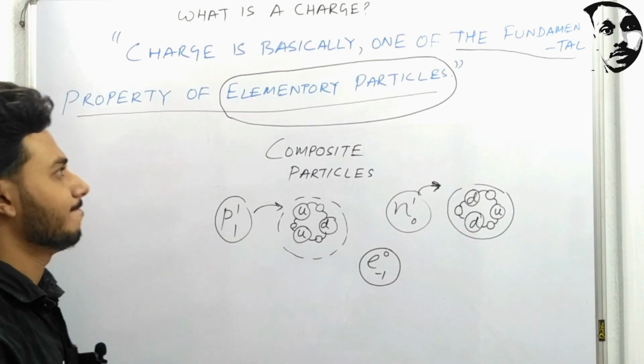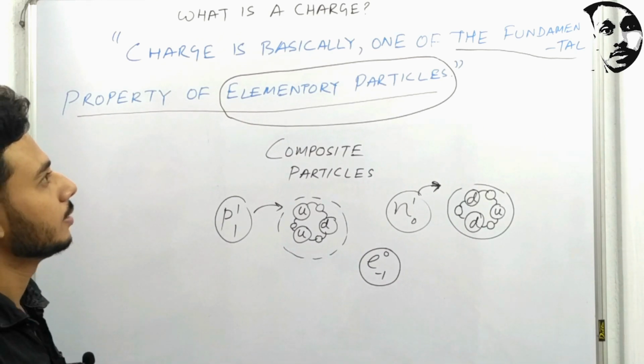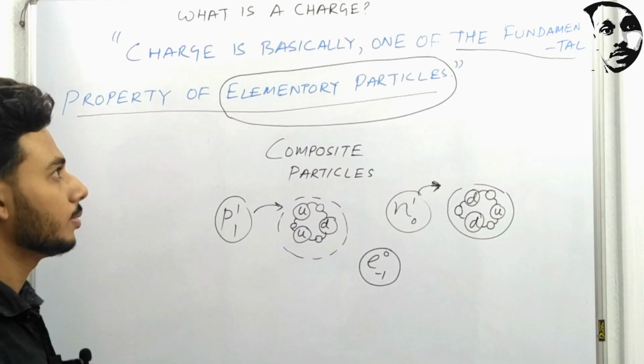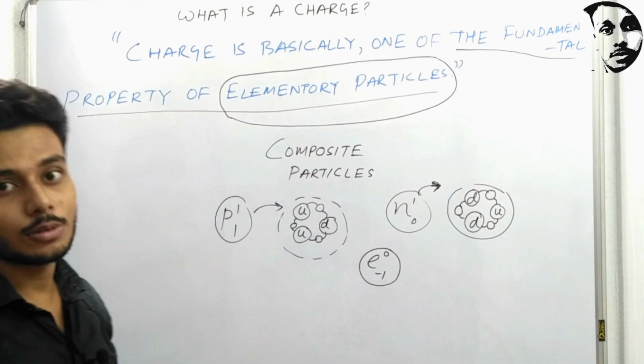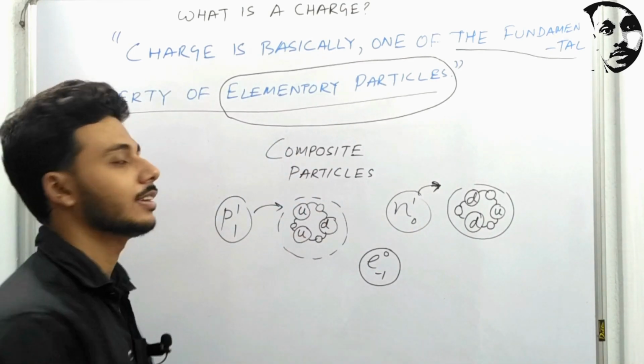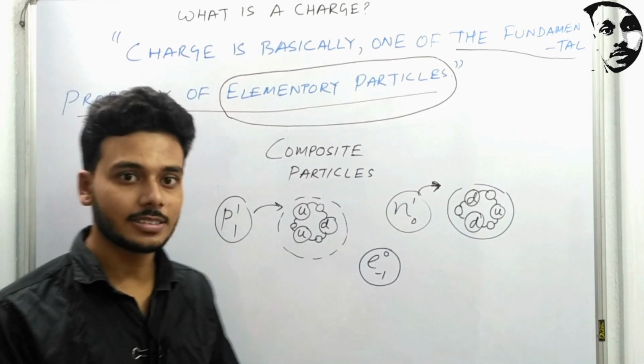To give a sharp, basic and very brief summary of elementary particles: elementary particles are the most elementary things in the universe. These are the particles which do not consist of any other particles.